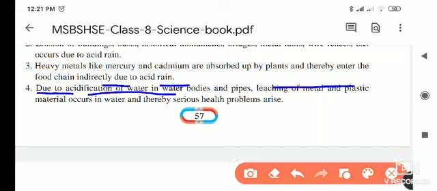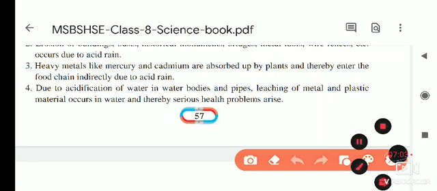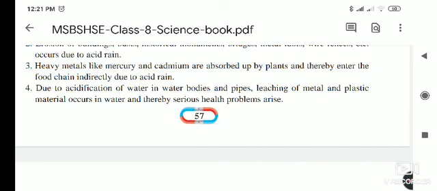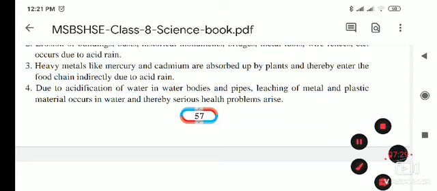Our main food is plant products like jowar, bajra, chapati, and if these heavy metals mix into the plant bodies and enter our food chain, it is dangerous for us also.